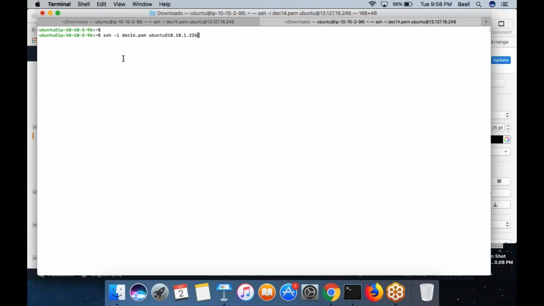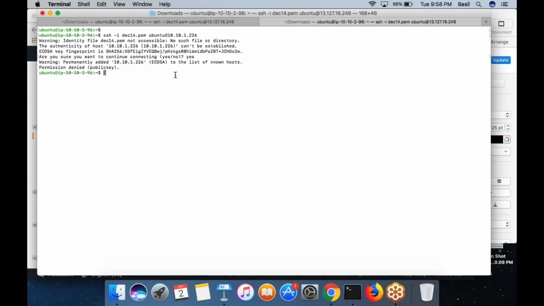So can I run this command from the public machine? It is trying to connect, but it would say permission denied. And actually, there is no such file December 14 inside my public machine. The December 14.pem is the PEM file which I have saved in my MacBook. So from my Mac, I have to copy that file into the public machine first, right? I hope you got it.